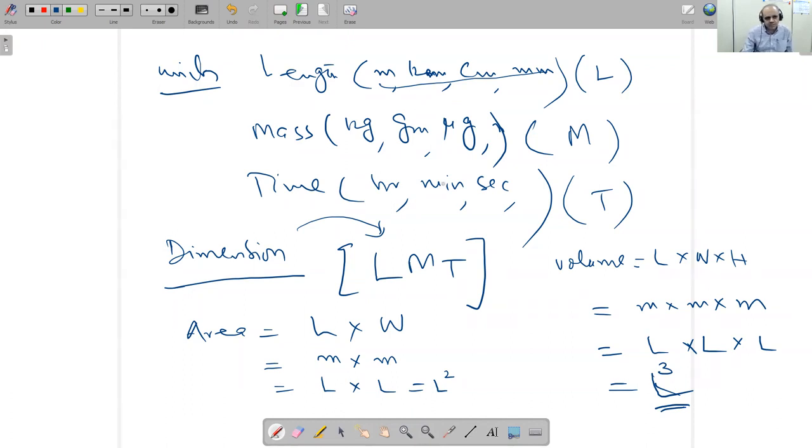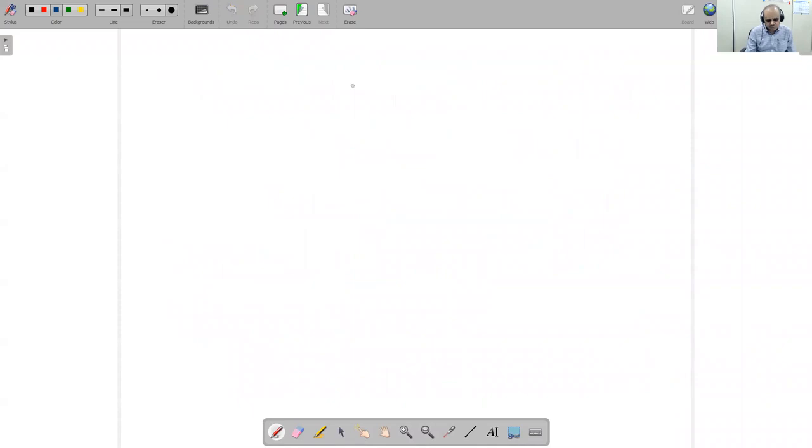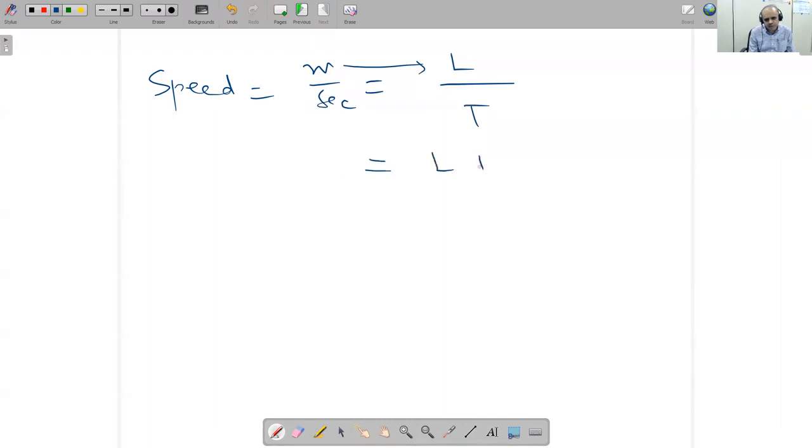Now I'm writing some more examples. Suppose I'm writing here speed. Speed unit is what? Meter per second. Meter is what? Length. Second is what? Time. So you can write LT minus 1. This is the dimension of speed.